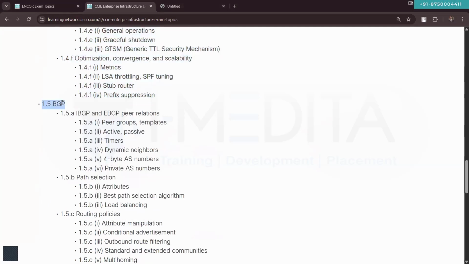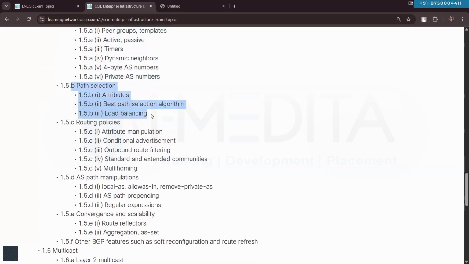And then you already know the Border Gateway Protocol, BGP, IBGP, EBGP, peer group, templates, active state, passive state, timers, dynamic neighbors and all that. Basic IGP, IBGP, EBGP concepts. Then BGP best path selection and manipulation, routing policies, outbound filtering, conditional advertisement, communities, multi-homing scenarios, different routing policies related to Border Gateway Protocol.